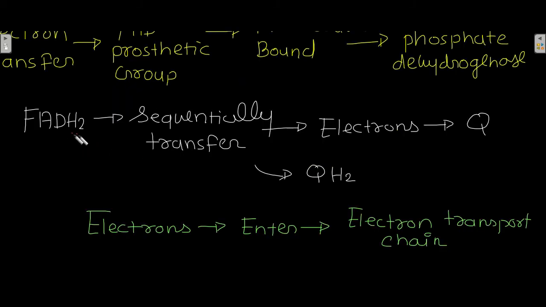Now this FADH2 sequentially transfers the electrons to Q. It sequentially transfers electrons to QH2, which allows electrons to enter the electron transport chain.